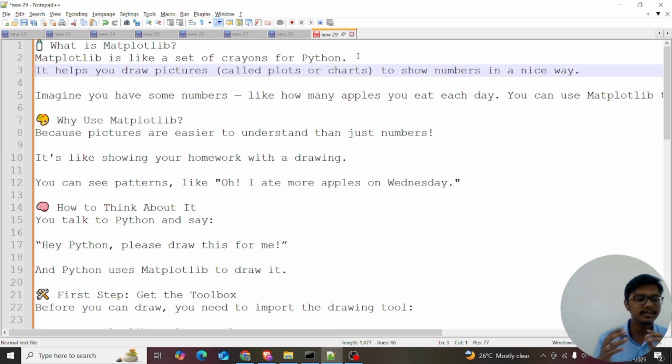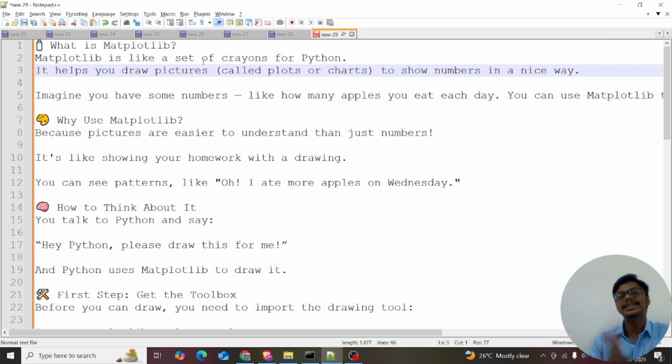John D. Hunter is the founder of Matplotlib. John D. Hunter, remember it. When your interviewer asks who founded Matplotlib, you can tell them: John D. Hunter. Okay, fine.